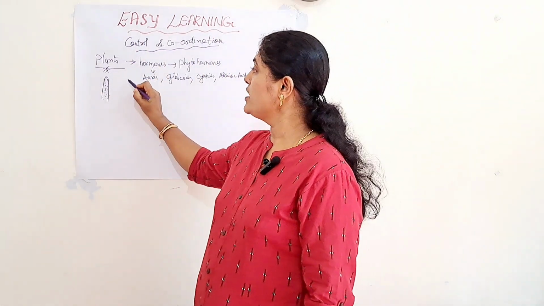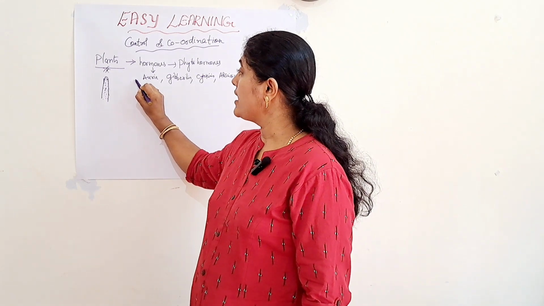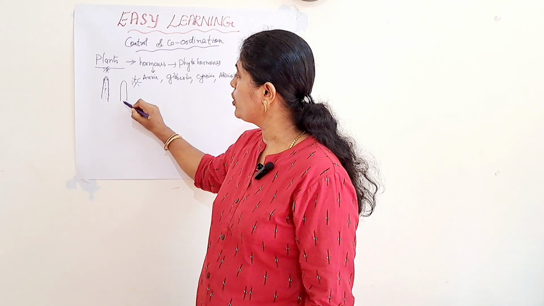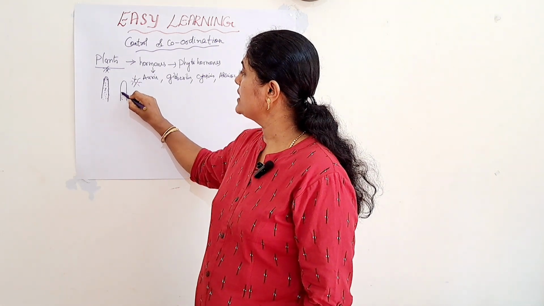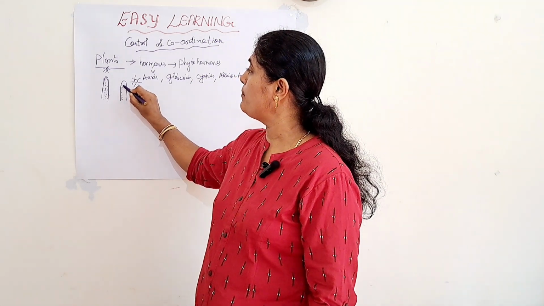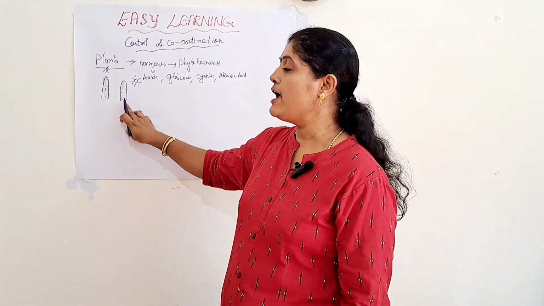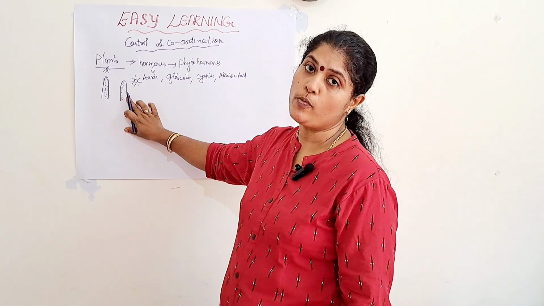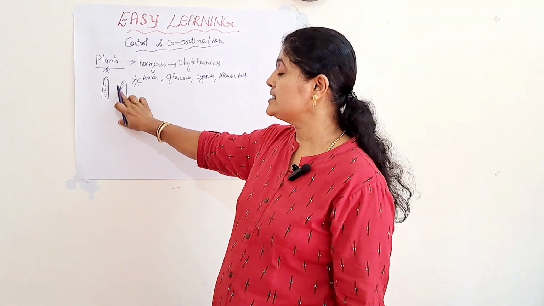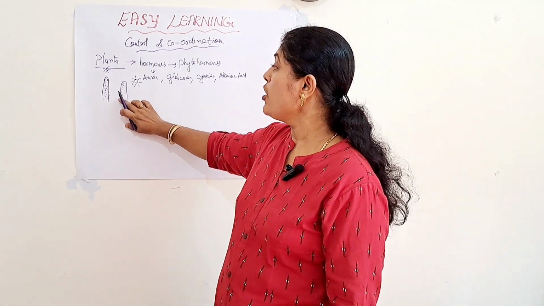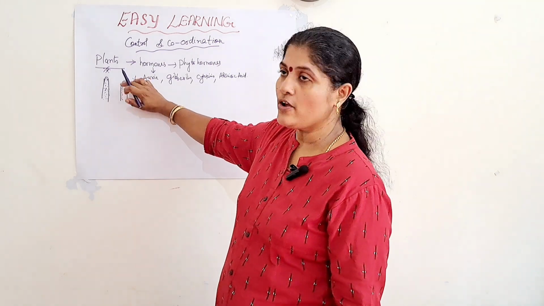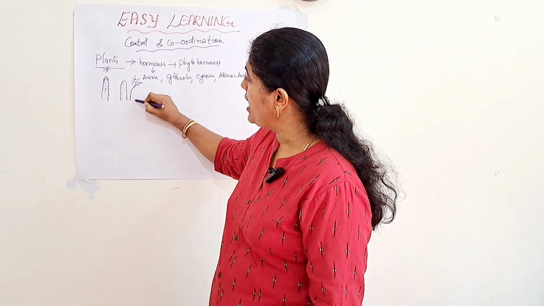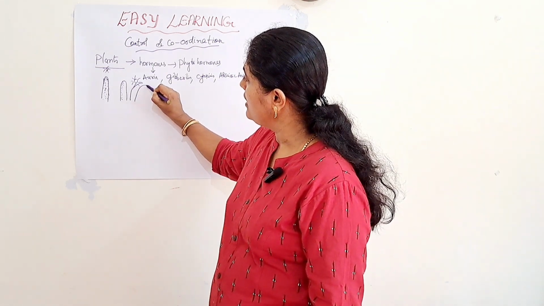But if the sunlight is from the right side, then the auxin hormone will be present on the left side of the plant. So the right side will not have the auxin hormone. Since it is a growth hormone, the left side of the plant grows faster, and the plant bends towards the light.